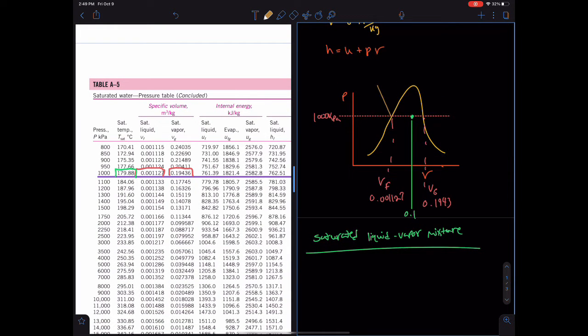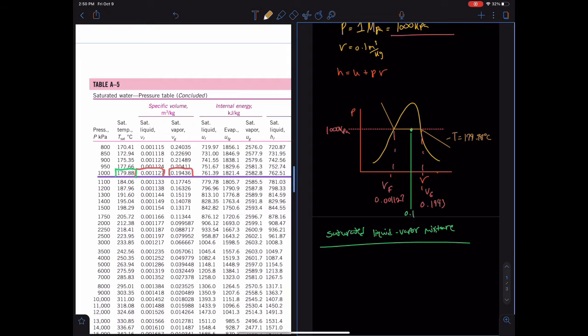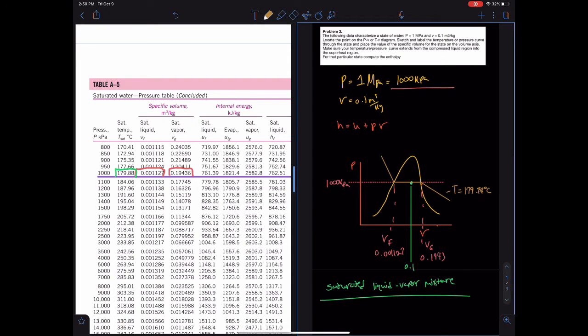We were also asked to go ahead and put our temperature line through all the regions, so here I am drawing it out. We can see that on a PV diagram the temperature line goes downwards, and this is given from the charts at 179.88 Celsius. Everything's looking great at this point.